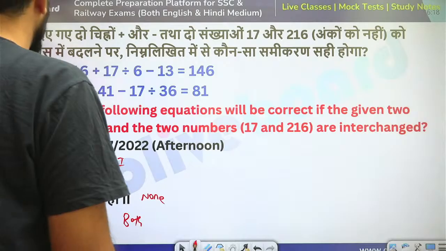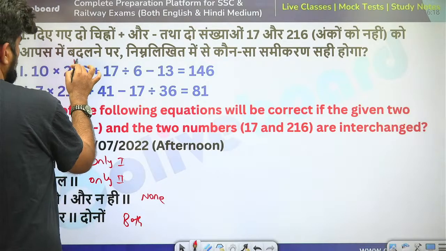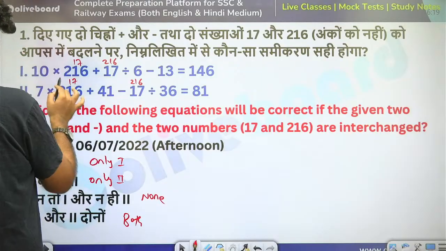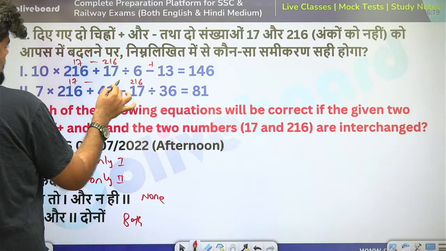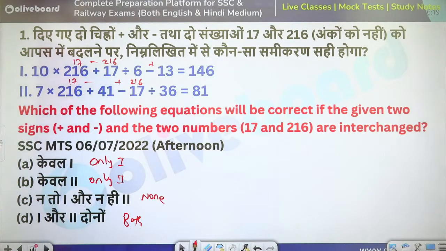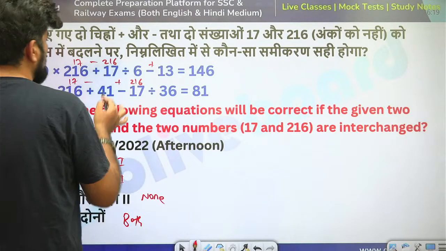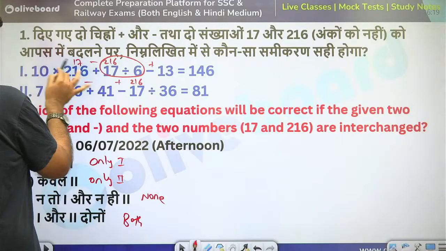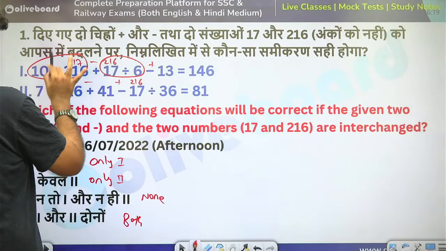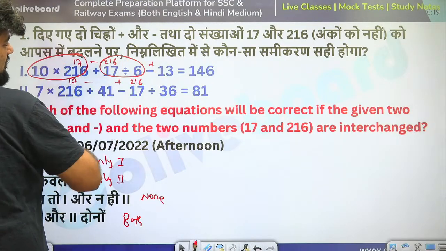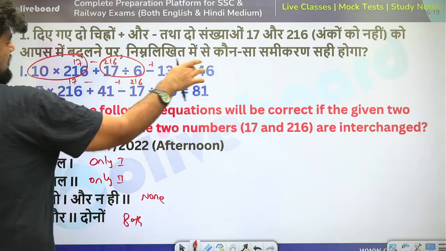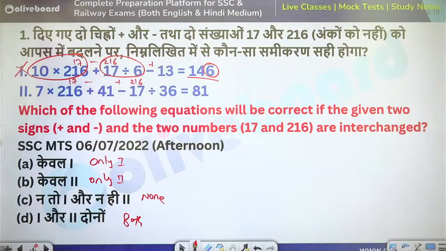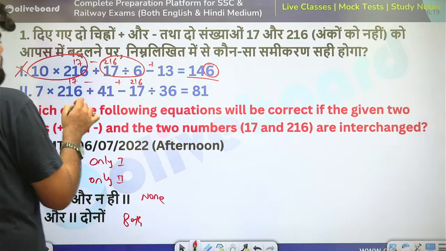Okay. So 216 and 17 we'll exchange. So 17 and 216. And we are changing plus and minus. So this is minus, this is plus, this is minus, this is plus. And now you have to check which of the equations is correct. This is not very difficult actually. 216 divided by 6 is 36. So this is 36. 10 into 17 is 170. 170 plus 13 and minus 36. So 36. You will not guess this as a unit digit. 146 is incorrect. Okay. By the unit digit only you can verify. Don't have to solve it completely.